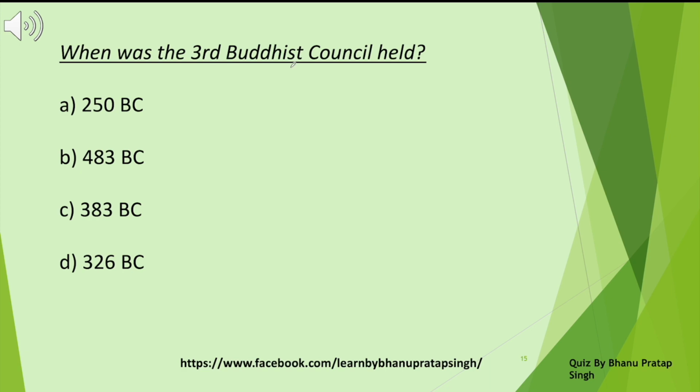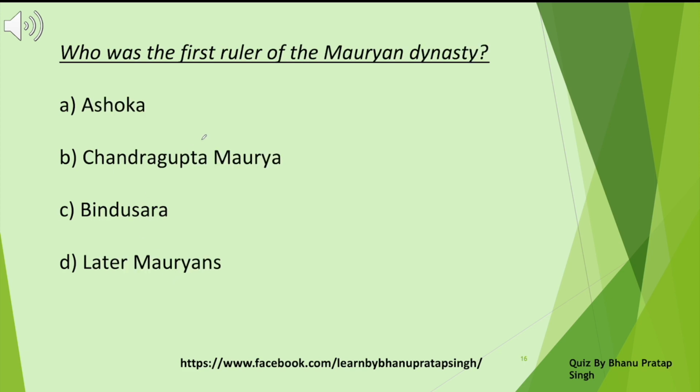When was the third Buddhist council held? 250 BC, 483 BC, 383 BC, 326 BC. What is the right answer? 253 BC. Who was the first ruler of the Mauryan dynasty? Ashoka, Chandragupta Maurya, Bindusara, later Mauryans. It was Chandragupta Maurya.